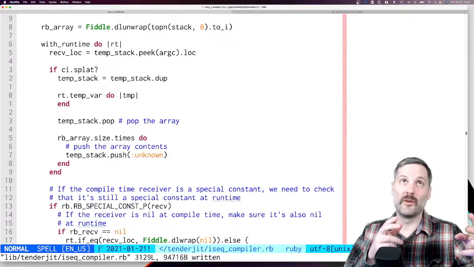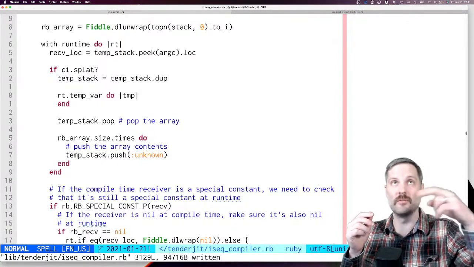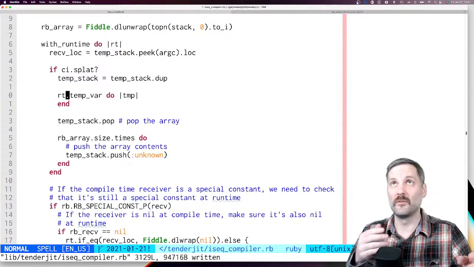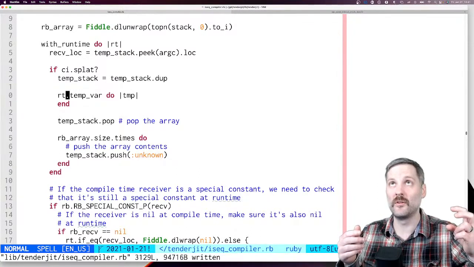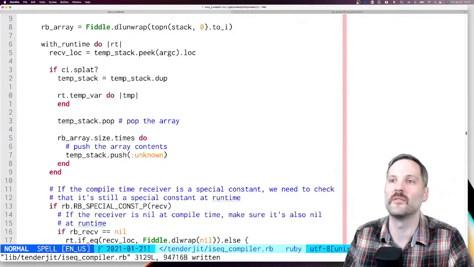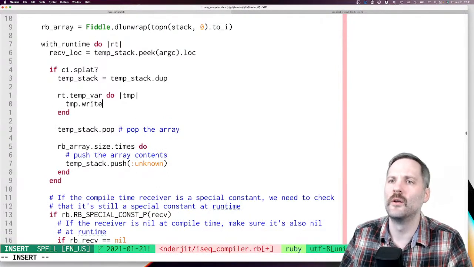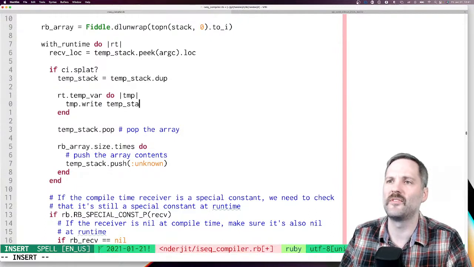We want to do that because we need to access the elements of the array and also push onto the stack. So we need a temporary variable to hold on to the array while we push the array contents onto the stack. So we'll say temp here, and we're going to do temp.write, temp stack.pop.